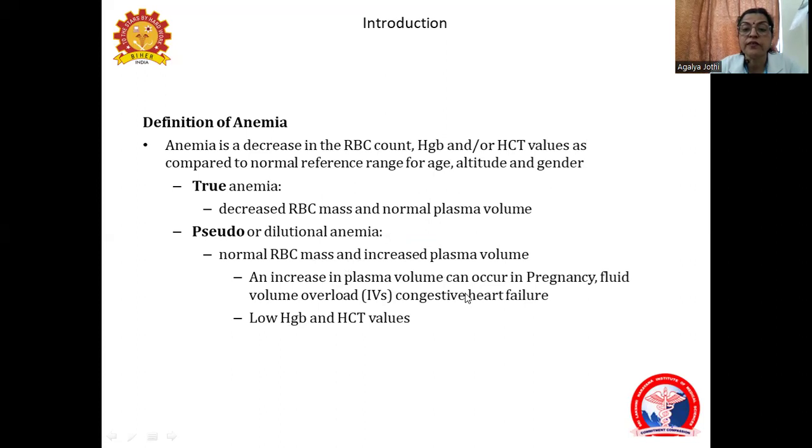Or in the case of congestive heart failure, the RBC count is normal, but the plasma volume is increased, so the hemoglobin and hematocrit values may be low. This condition is called a pseudo or dilutional anemia.